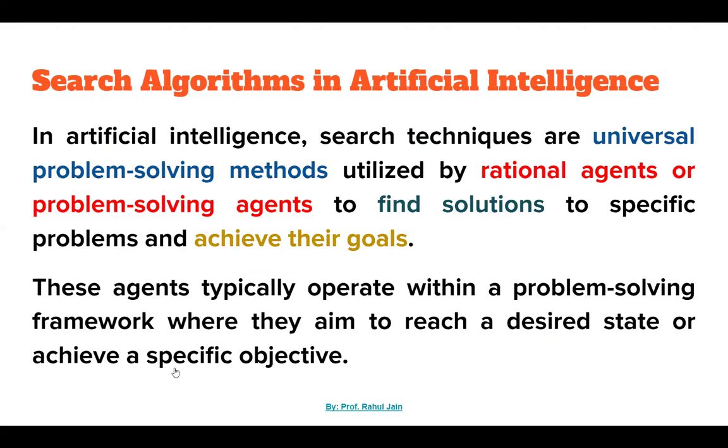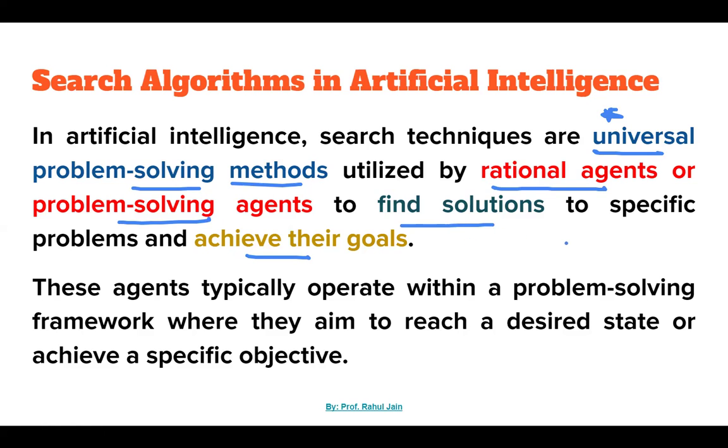In AI, search techniques are universal problem solving methods. Keyword: universal problem solving method, which is utilized by rational agents or problem solving agents to find a solution to a specific problem and achieve their goal.